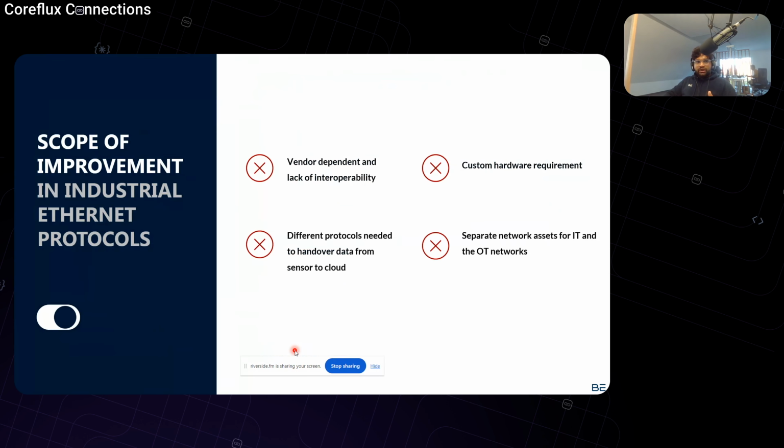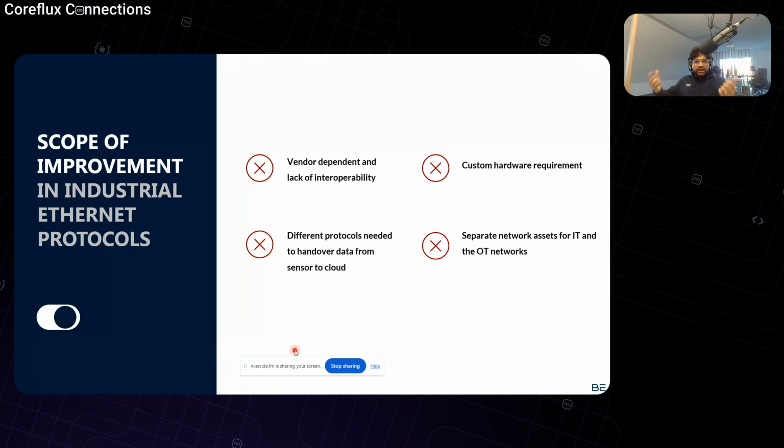So for this to happen, there is vendor dependence and lack of interoperability in the current protocols, custom hardware requirements, and different protocols needed to hand over the data from the factory floor to the cloud. Imagine the number of translations and gateways that we are hearing now. All these are scary, and there are separate network assets for IT and OT. Even when IT and OT integrate, there is a scary question of what we have to do with security. All these questions can be answered with OPC UA and the concepts around it. That is what we are going to see today.